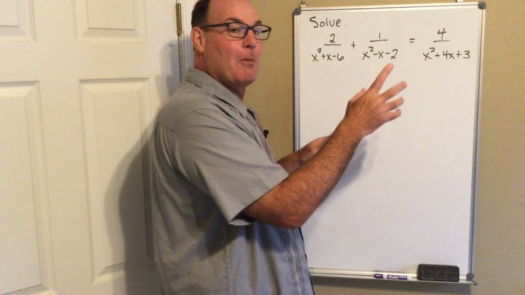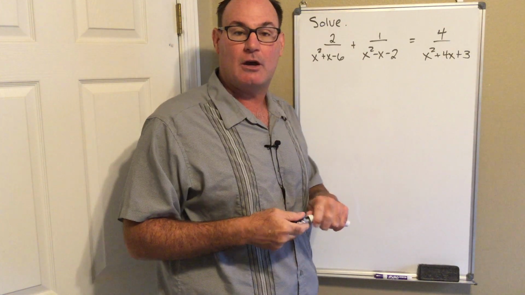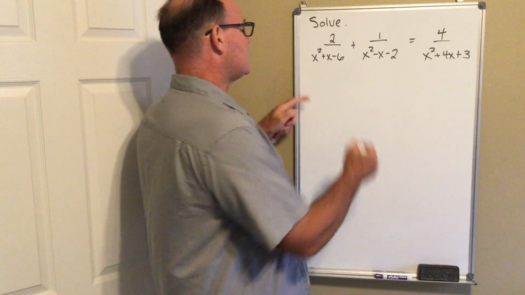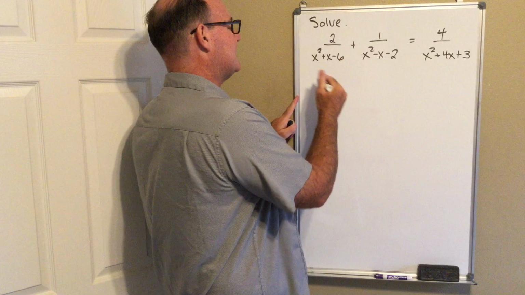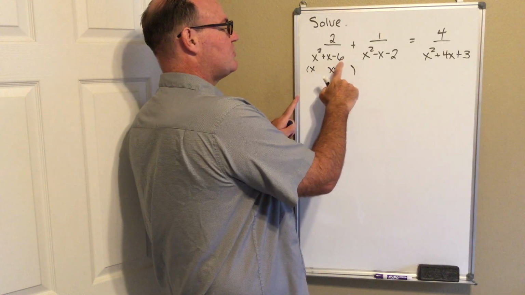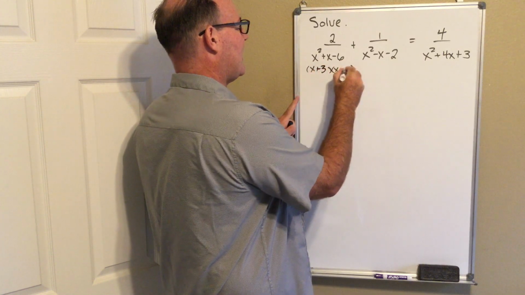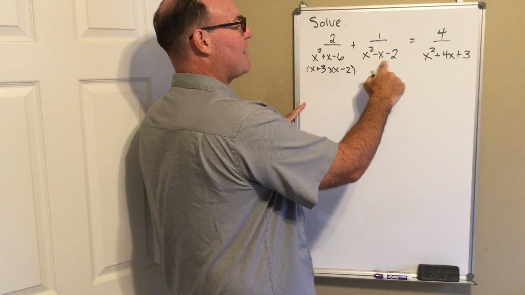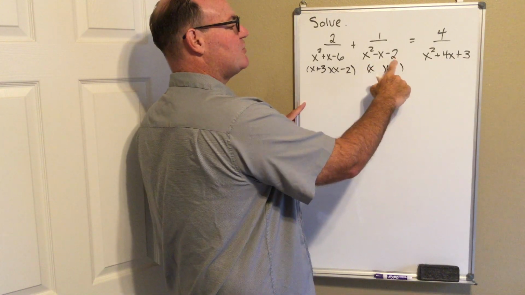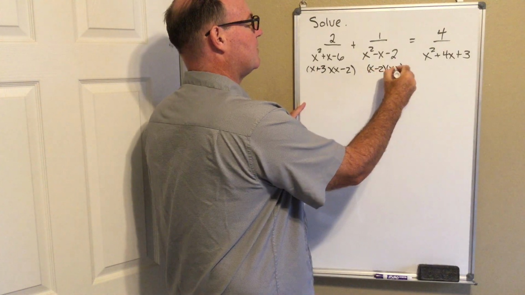I'm just going to factor everything right under here instead of rewriting everything. These are trinomials. Go back and review factoring trinomials. But x squared plus x minus 6: the two factors of x squared are x and x. The two factors of negative 6 that add up to plus 1 are plus 3 and minus 2. Then x squared minus x minus 2: I've got x squared as x and x. The two factors of negative 2 that add up to negative 1 are negative 2 and plus 1.